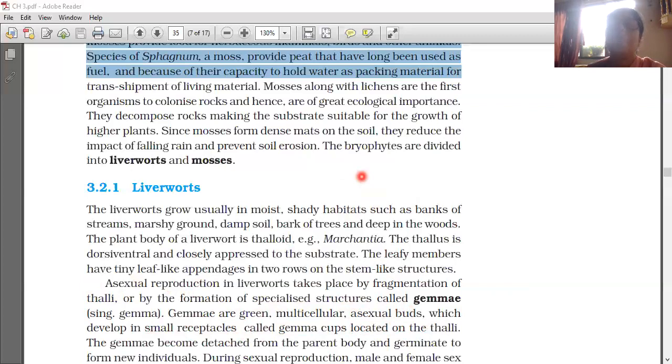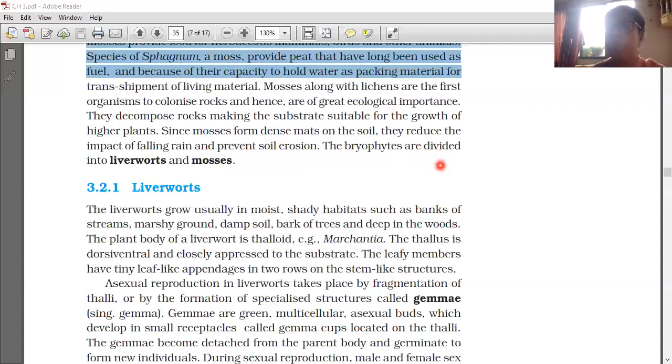The zygote does not undergo meiotic division immediately. It produces a multicellular body called the sporophyte. The sporophyte is not free-living but attached to the photosynthetic gametophyte and derives nourishment from it. Some cells of the sporophyte undergo meiosis to produce haploid spores. These spores germinate to form the gametophyte.